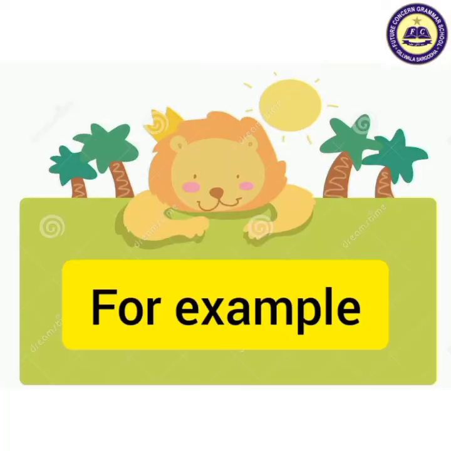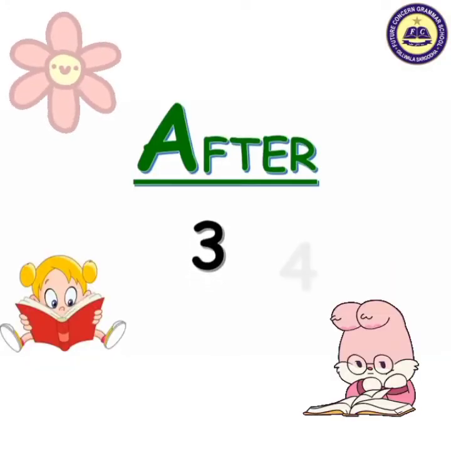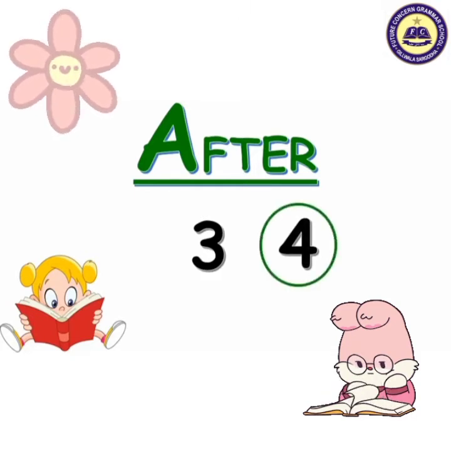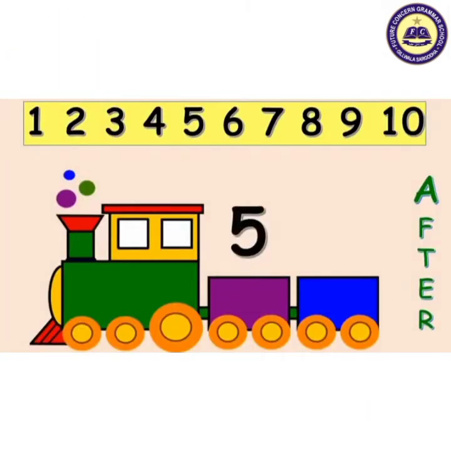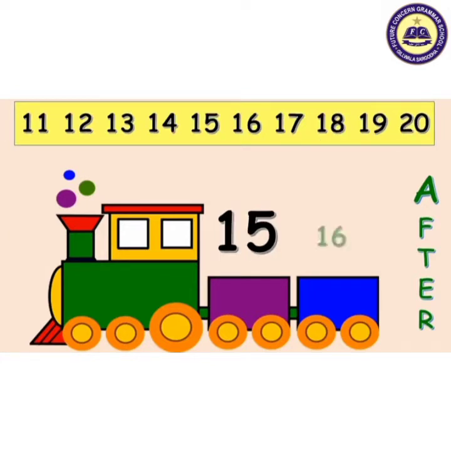For example, here are the numbers 3 and 4. The number 4 is after 3. यानी कि जो नंबर 4 है वो 3 के बाद है. इसी तरह आगे देखें. नंबर 5 and 6. The number 6 is after 5. Next is 15 and 16. The number 16 is after 15.